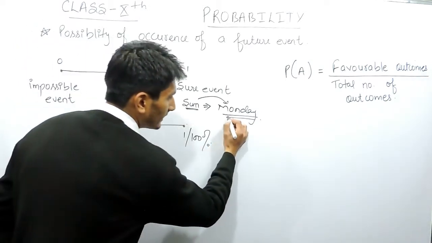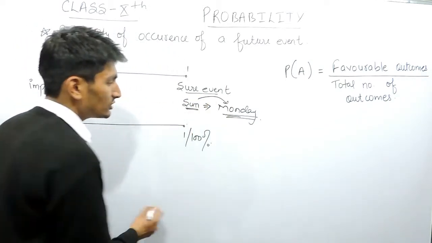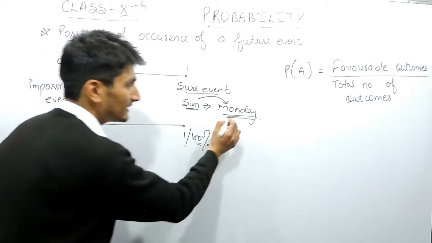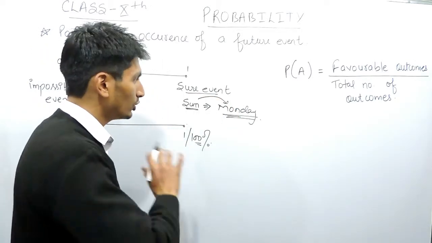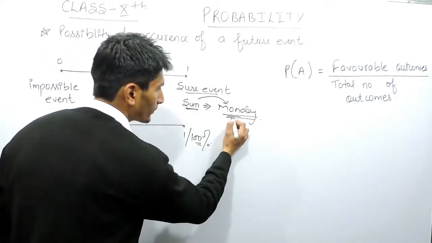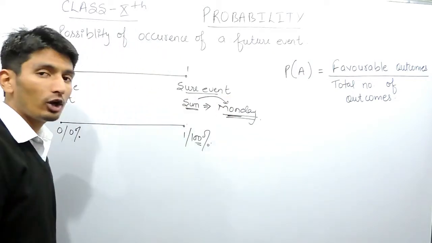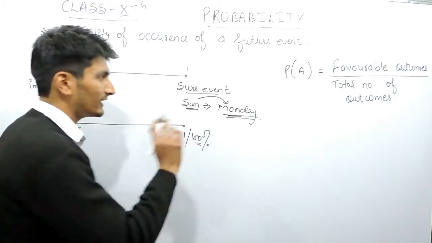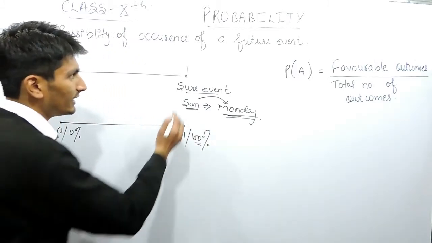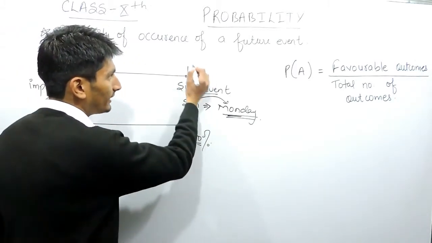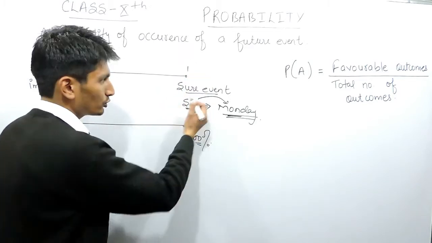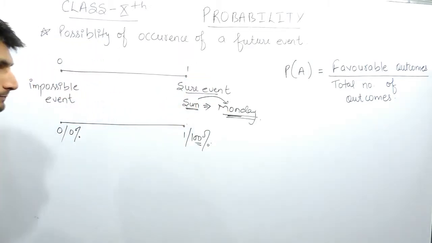So in this case, this is a sure event. Means you are 100% confirmed that this is going to happen. There is no other question regarding this. So this is the case of a sure event, when you are 100% sure that this is going to happen, or you can say the probability of this happening is 1.